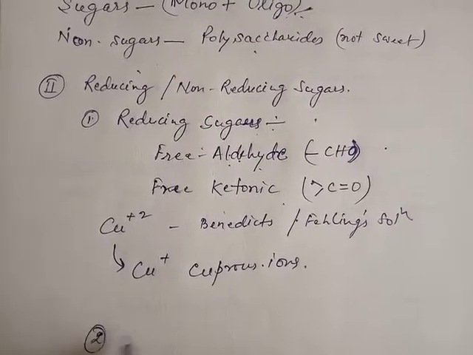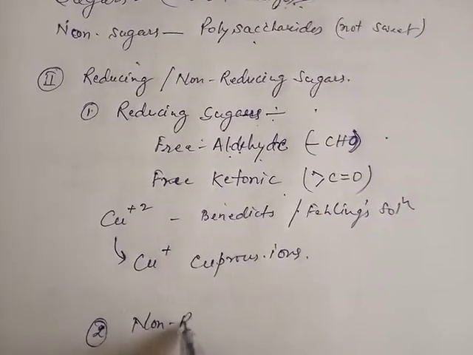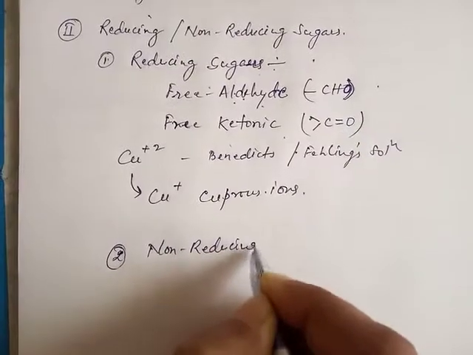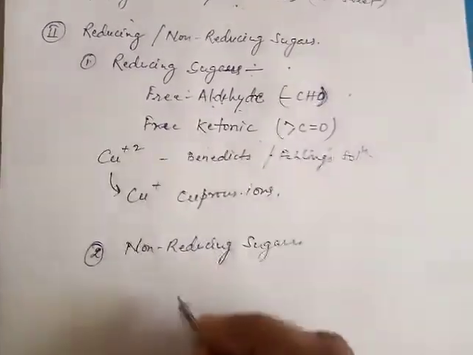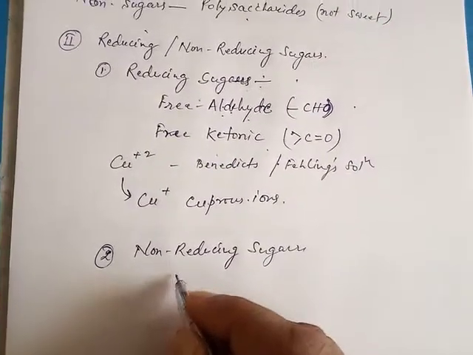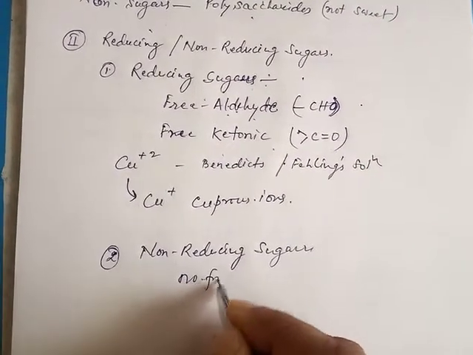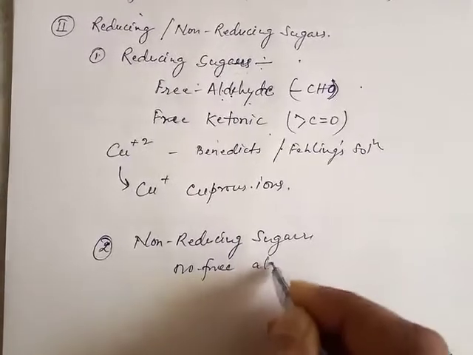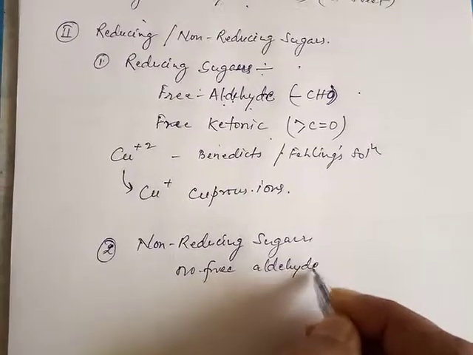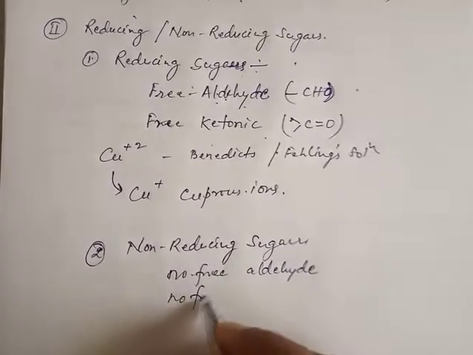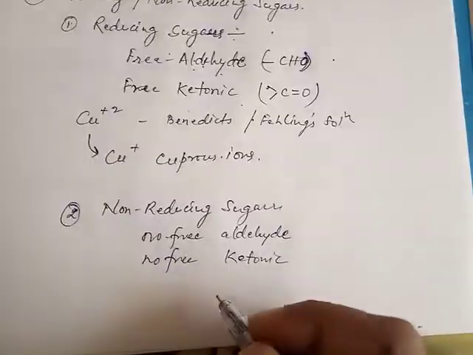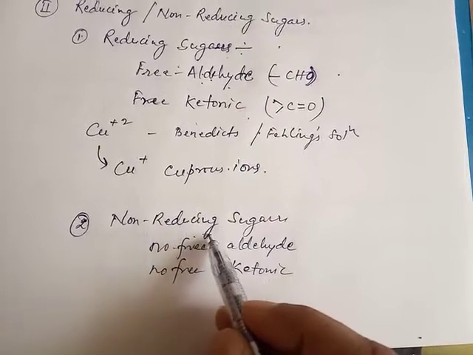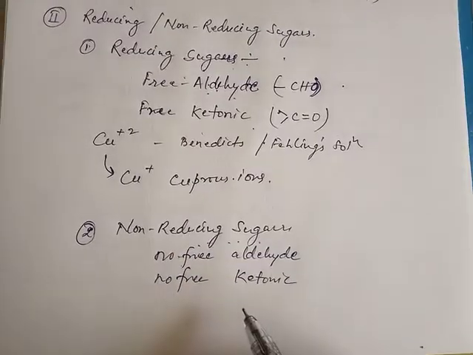Whereas, on the other hand, when the sugar has no free aldehyde or no free ketonic group, then the sugar is called a non-reducing sugar.